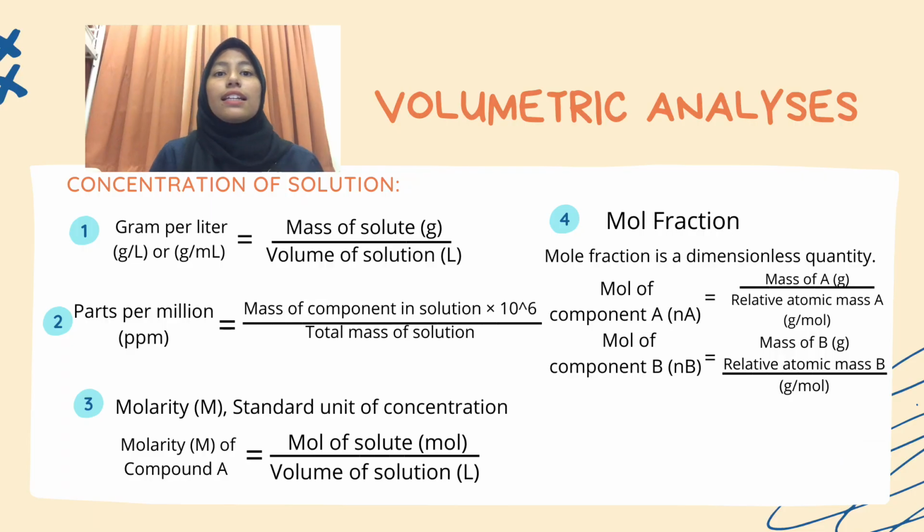Next, this is the last subtopic for chapter 1, volumetric analysis. This subtopic has another 3 contents. So, the first one is concentration of solution. Concentration of solution contains 4 formulas. The first formula is gram per liter equal to mass of solute in gram per volume of solution in liter.